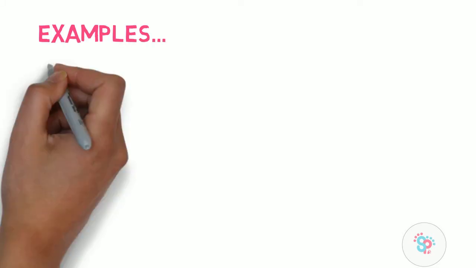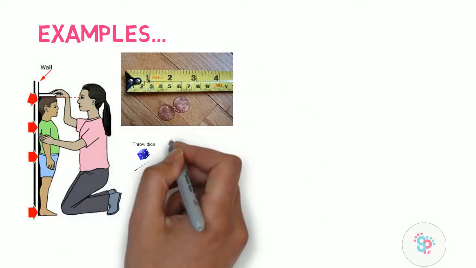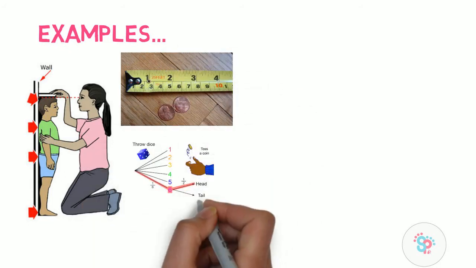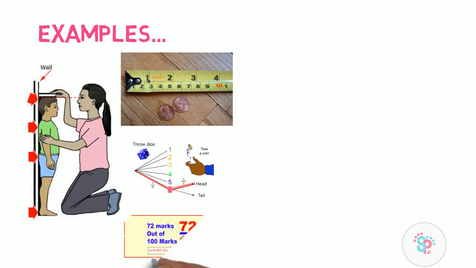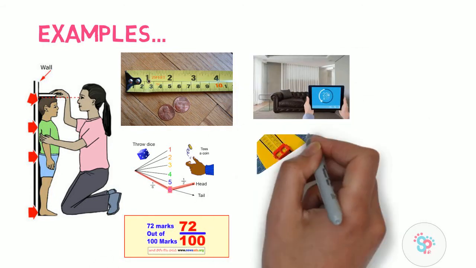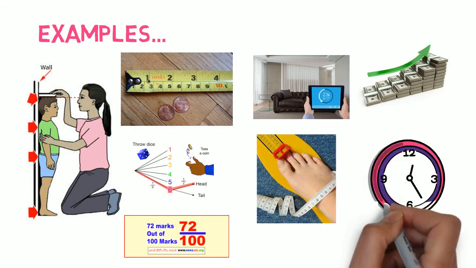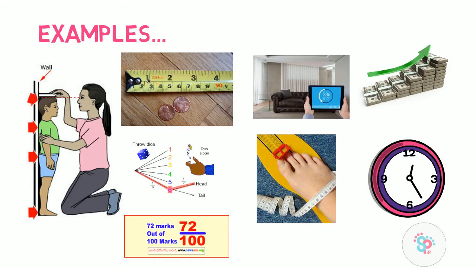Okay. Let me tell you some of the examples of numerical data. The height and weight of students, measurement of physical objects, the probability of an event occurring, the scores on the test like 85, 90, and the temperature in the room, even our shoe size, our age, annual income, time, all these come under quantitative. All these are basic examples of numerical data. Okay, I hope with these examples you can understand it better.